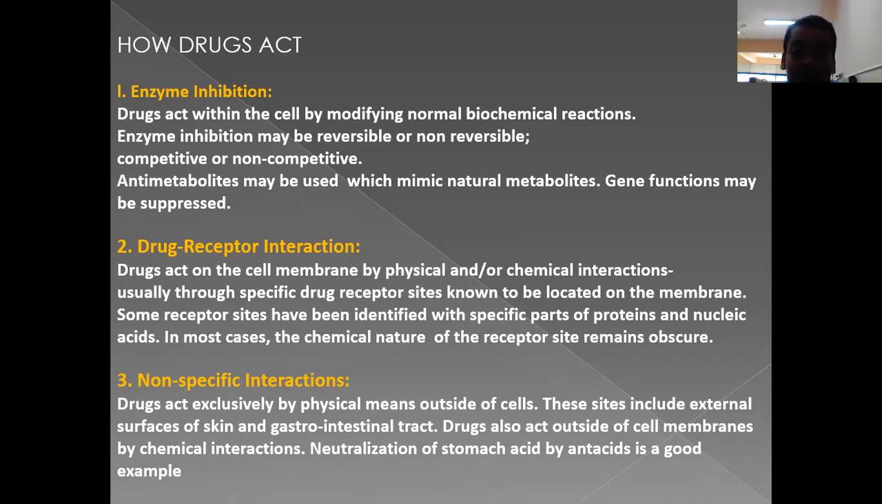Non-specific interactions mean the drug will bind exclusively outside the cell, that is, it will act at the extracellular membrane. Sodium always remains at the outer extracellular level. These sites include external surfaces like skin and GIT. In case of GIT, we can consider antacids, which will neutralize the pH.